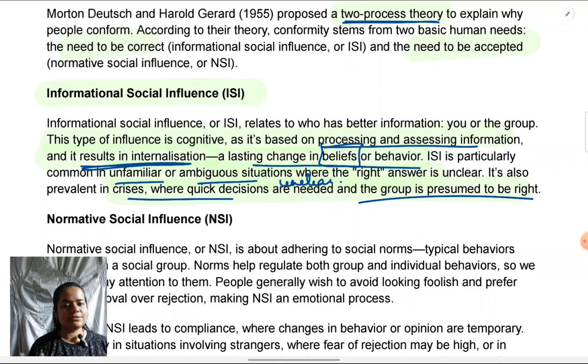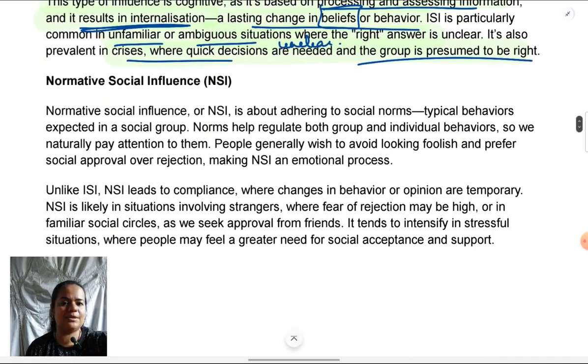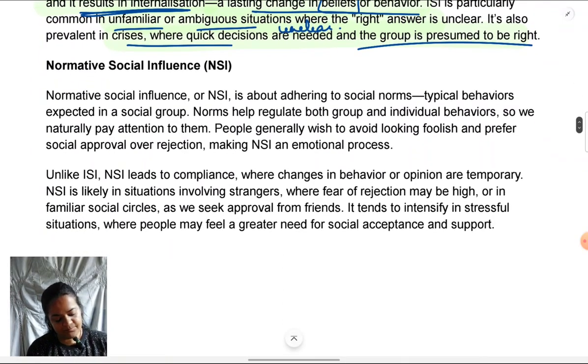Okay, then let's look at what NSI is and how it's a different explanation for conformity. NSI is about simply following social norms. It is about adhering, meaning sticking to or just obeying the social norms which are there.